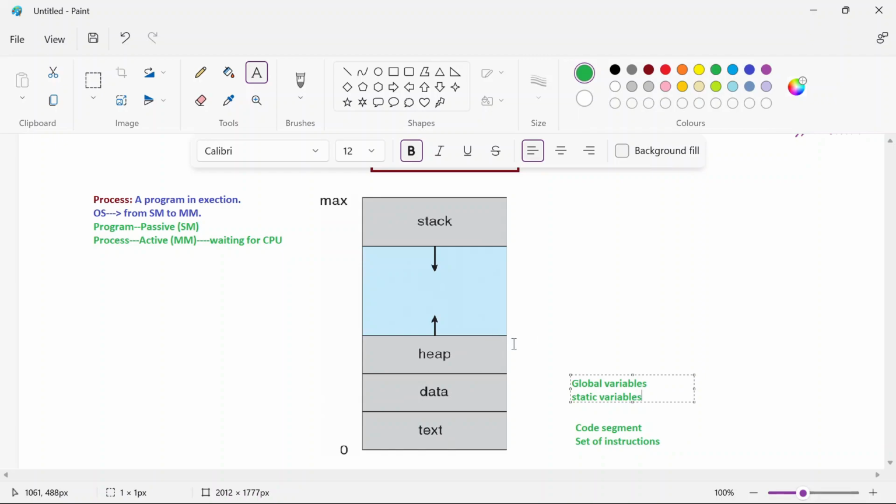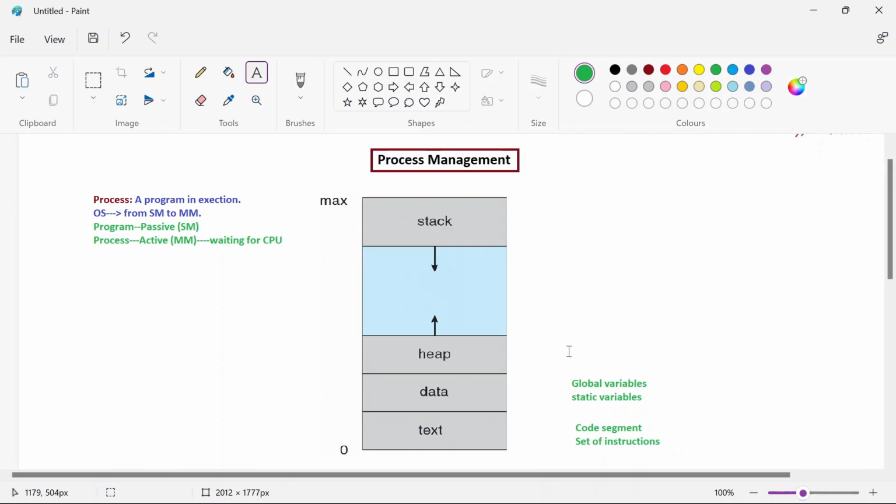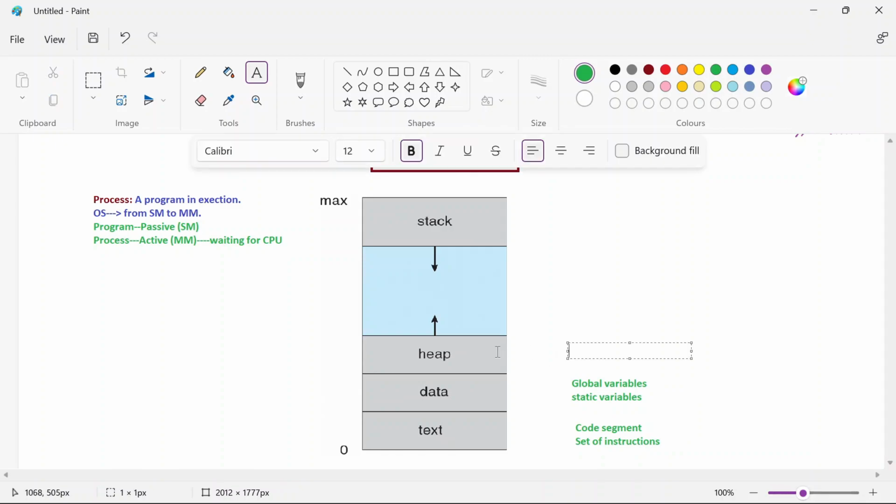If at the time of runtime you want to allocate memory for variables, then such variables are stored here, in the heap part. This stores those variables that require memory to be allocated at runtime, which is also called dynamic memory allocation. Dynamic memory allocation will be done whenever we are using pointers, so pointer variables can be stored here.